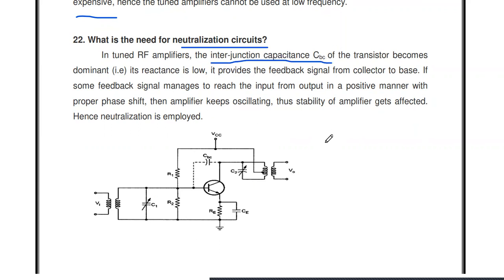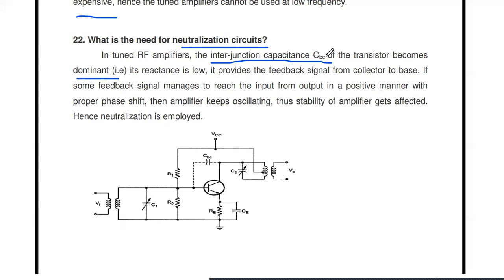You studied the high frequency model of the transistor in electronic circuits 1 or electronic devices. If you use the transistor at a high frequency, there is some internal capacitance, the inter-junction capacitance, which is the capacitance effect between the base and collector. This capacitance value becomes dominant.